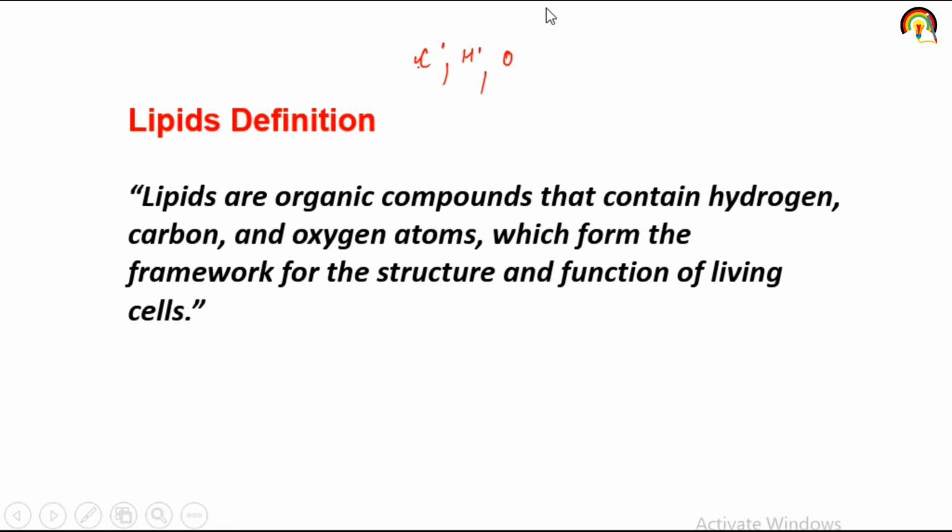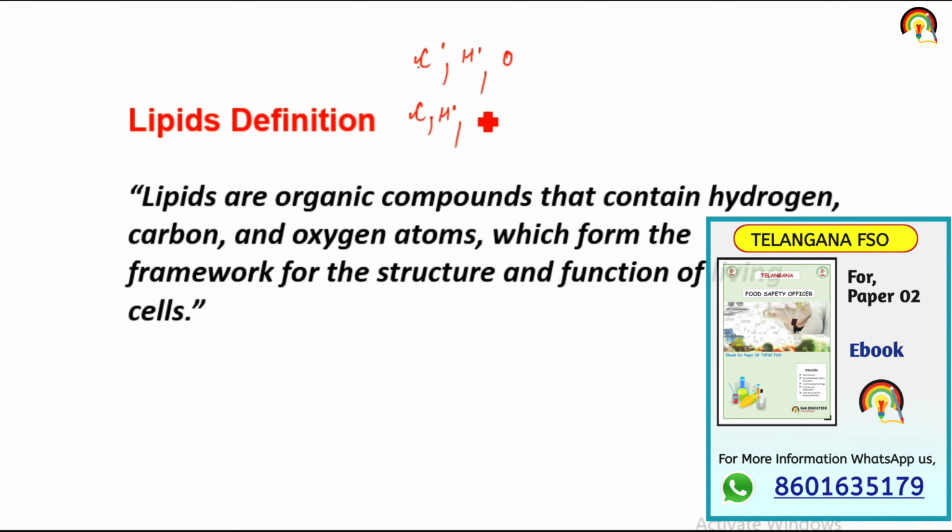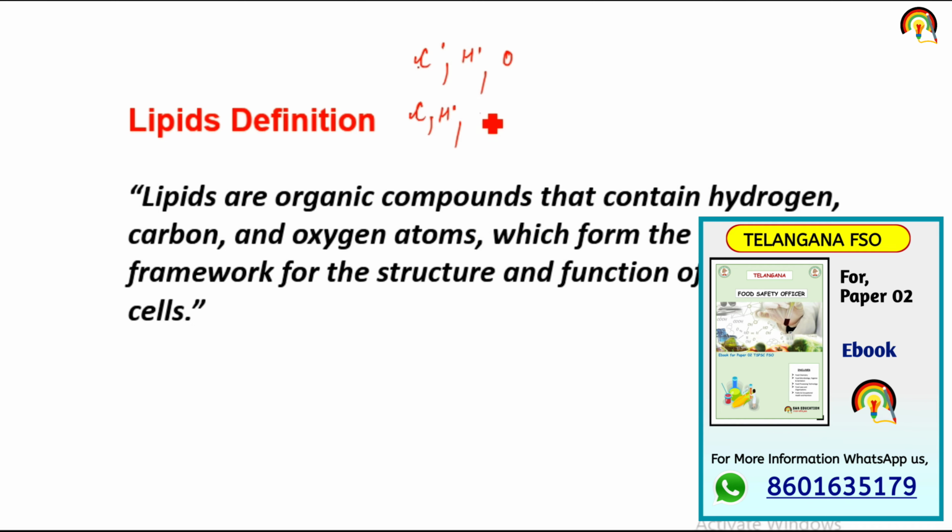In case of protein, a chain of amino acids combined together by peptide bonds forms the protein structure, and protein mainly consists of carbon, hydrogen as well as nitrogen and methyl group. And lipid contains hydrogen, carbon and oxygen atoms.